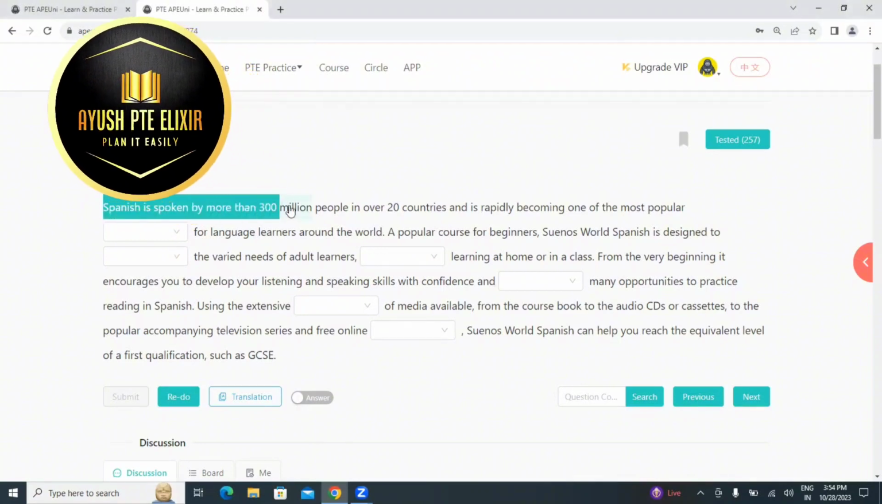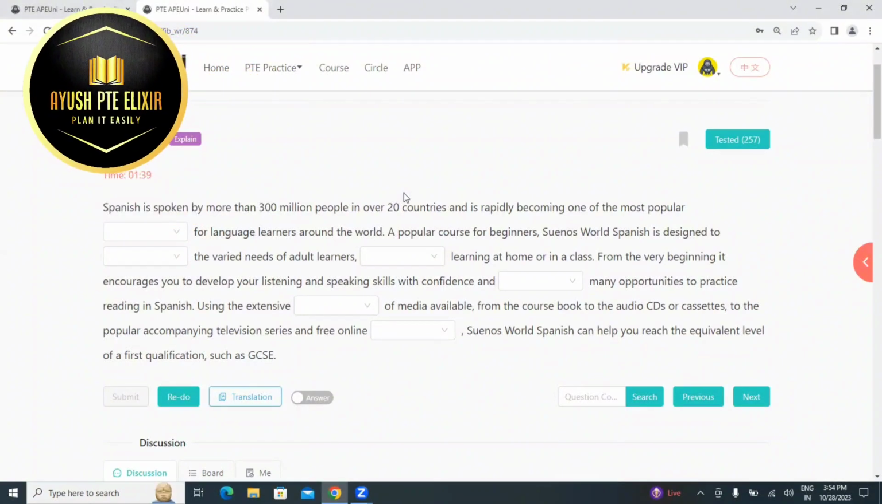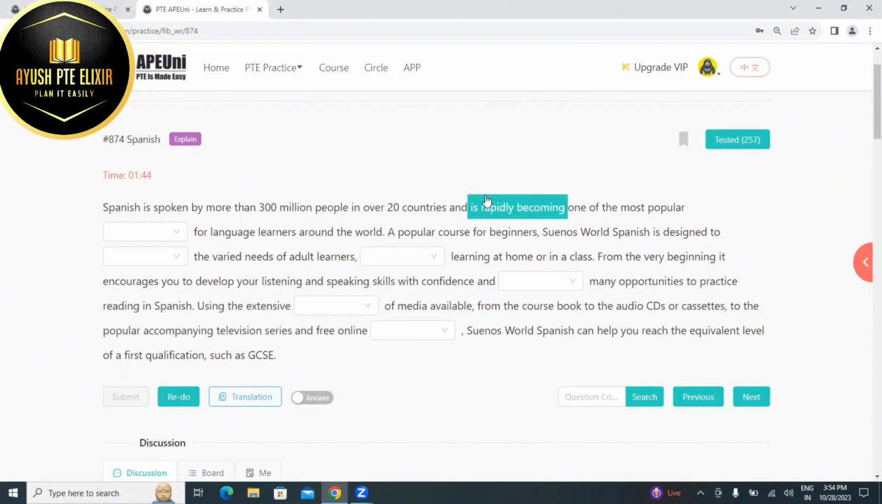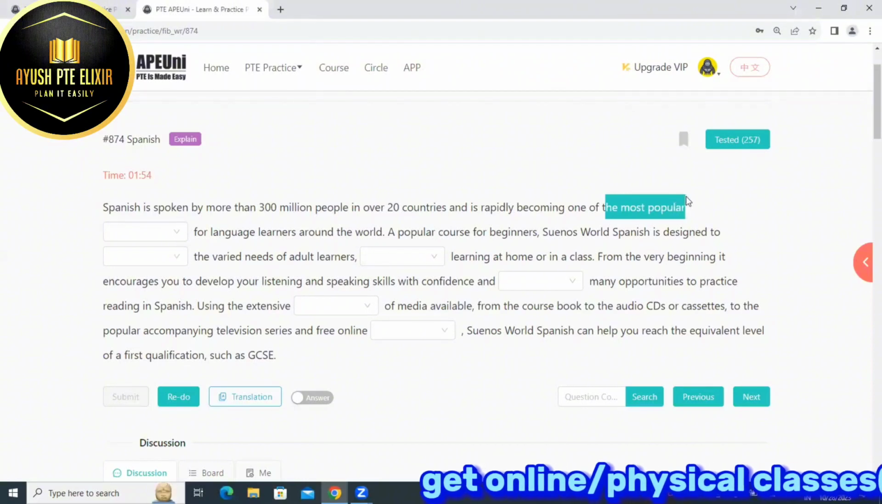Spanish is spoken by more than 300 million people in over 20 countries and is rapidly becoming one of the most popular dash for language learners around the world. The verb of Spanish is "is", and it is rapidly becoming one of the most popular, the most popular, one of the most popular.